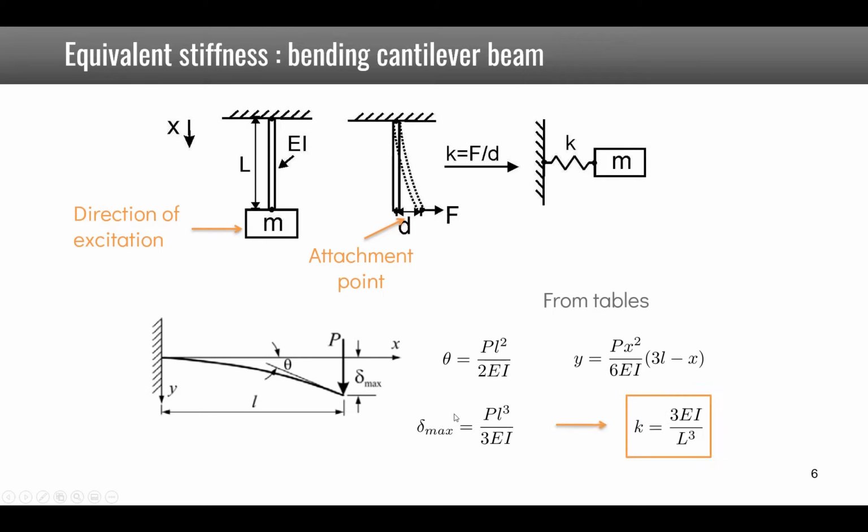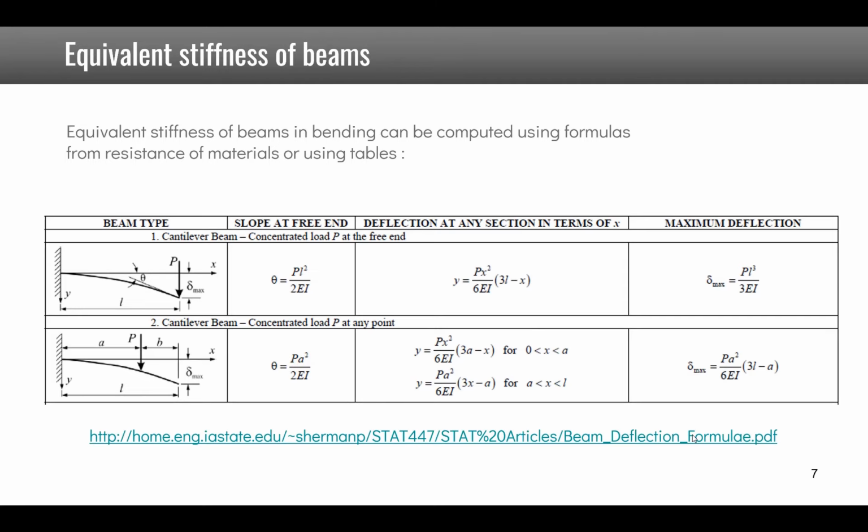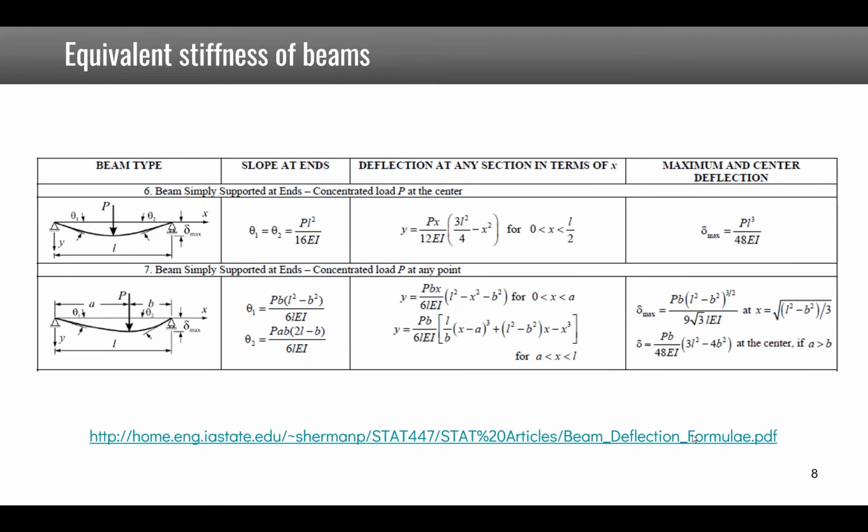We see again that the equivalent stiffness is proportional to the Young's modulus of the beam, its inertia, but also inversely proportional to L to the power of 3 in this case. So these equivalent stiffnesses for beams can be computed using formulas from resistance of materials or using tables. So this is the kind of tables for a cantilever beam. You can find them for different boundary conditions, such as here simply supported beams.